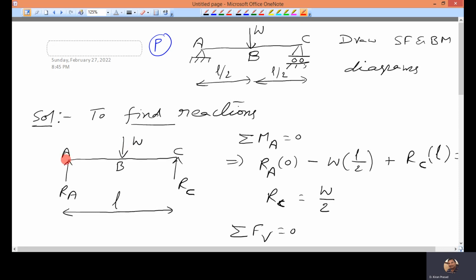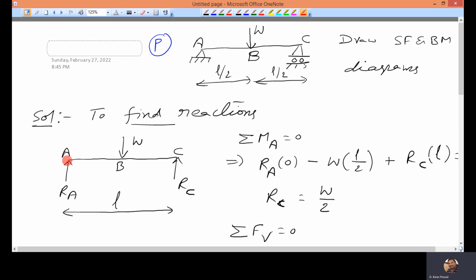Now, I am going to take moment about this point A. So RA is passing through that point itself, so distance is 0. So RA multiplied by 0. W multiplied by, because I am taking moment about point A, I need to find the distance from point A up to W. So this distance is nothing but L by 2. So W multiplied by L by 2. RC multiplied by, because I am taking moment about A, distance of RC from A, that means this distance which is L. So RC multiplied by L.